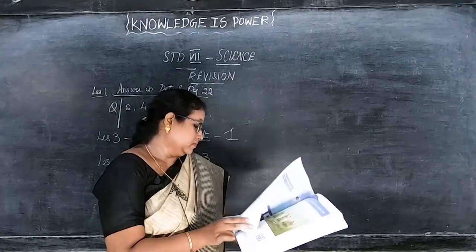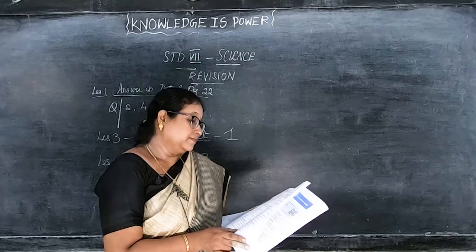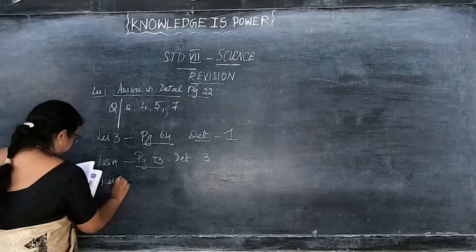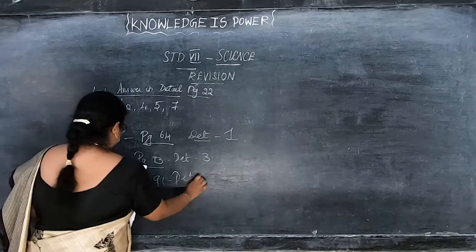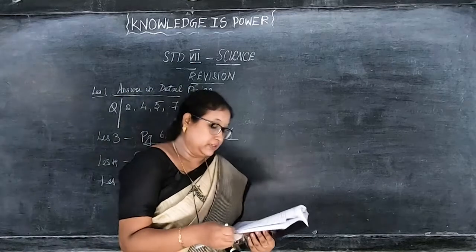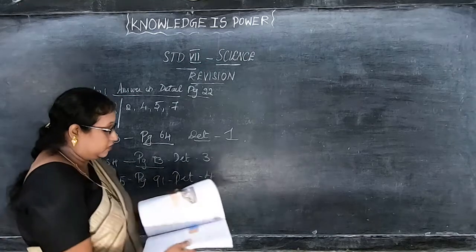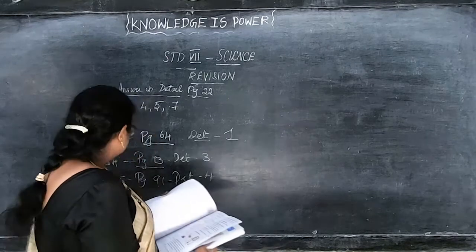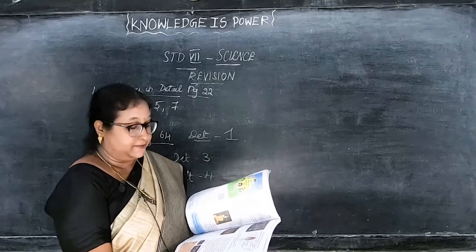Then lesson 5, page number 91, detail 4: write the uses of wool. This is it. From lesson 5, page number 91, detail 4, write the uses of wool. And then lesson 4, page number 73, detail 3: explain the structure of a candle flame.